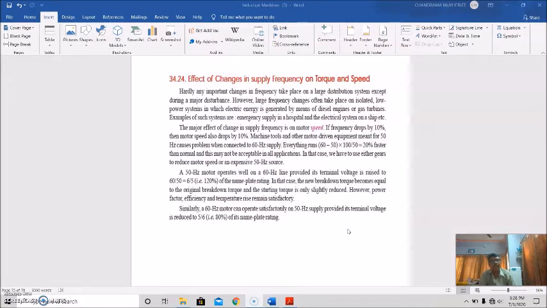However, large frequency changes often take place on isolated low power systems in which electric energy is generated by means of diesel engines or gas turbines. Examples of such systems are emergency supply in a hospital and the electrical system on a ship.